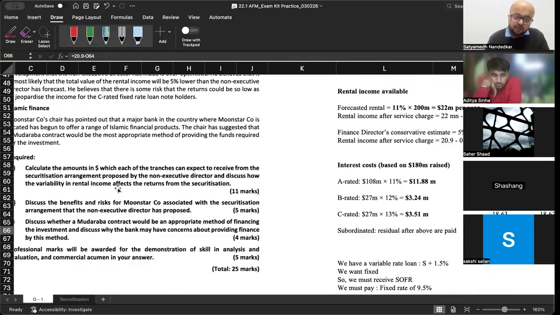What had they asked you? Calculate the amounts in dollars which each of the tranches can expect to receive from the securitization arrangement proposed by the non-executive director, and discuss how the variability in rental income affects the returns from the securitization.